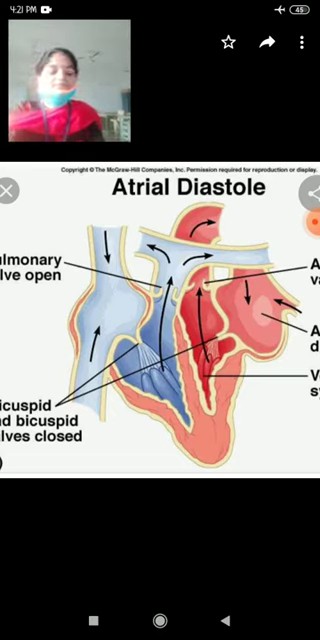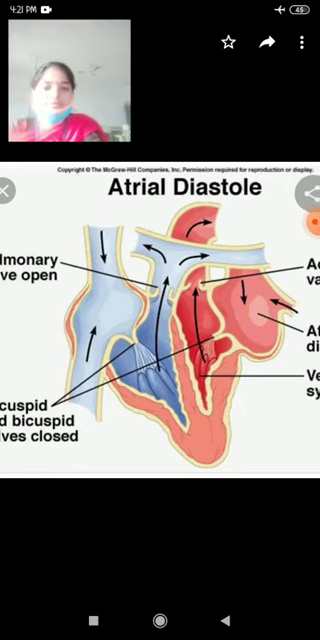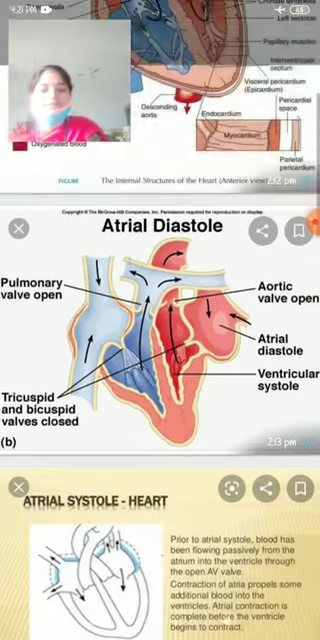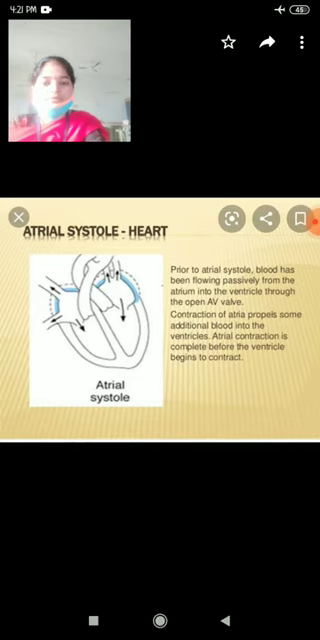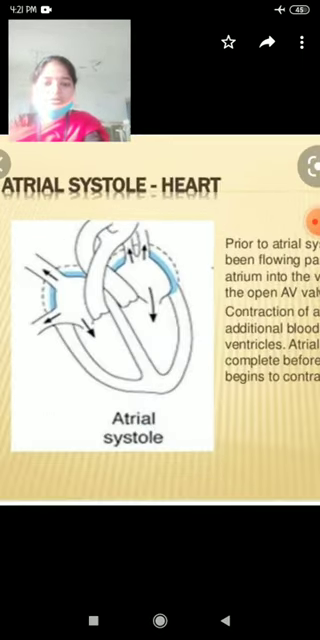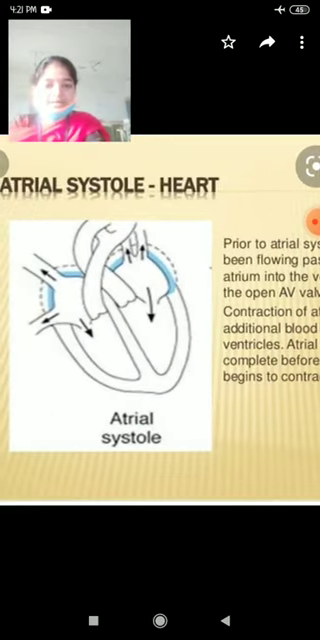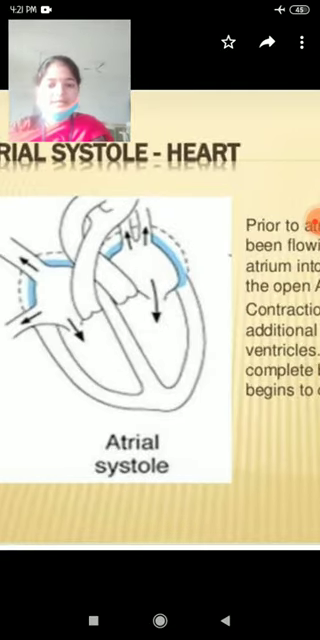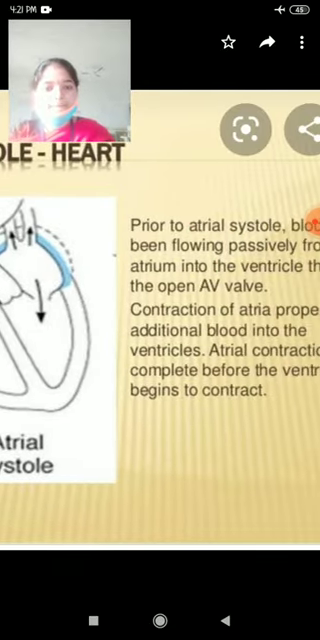Okay, here when the ventricles, this is about auricular systole. Sorry, I forgot to show this slide. This is atrial systole.